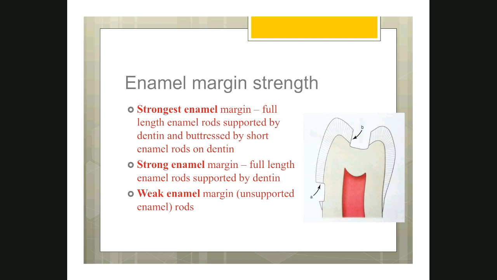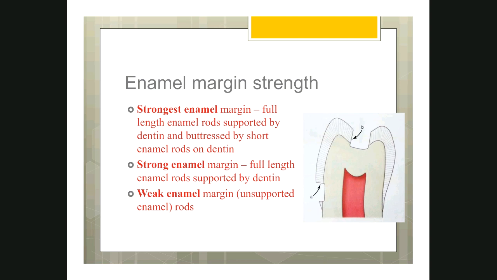How do we differentiate? How do we know? In strongest enamel margin, the full length of the enamel rod will be supported by dentin. Then we call it as strongest enamel. In addition to the full length of the enamel rods supported by dentin, there should be some short enamel rods, which also should be supported by dentin, but towards the wall of the cavity.